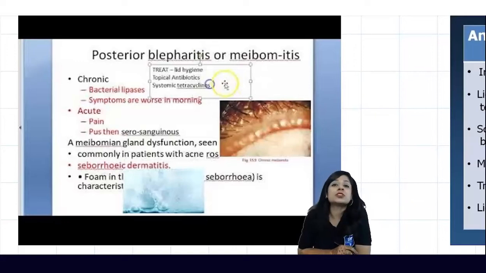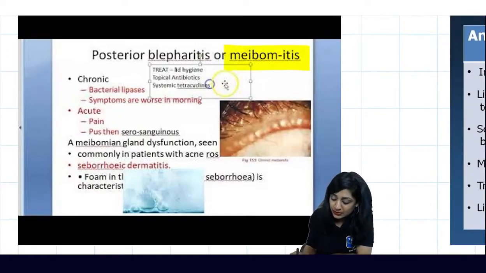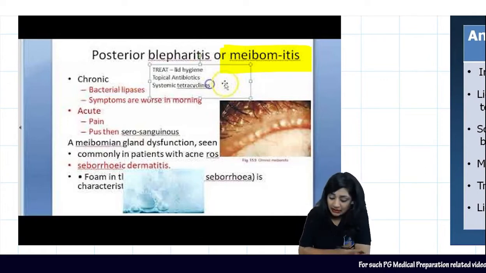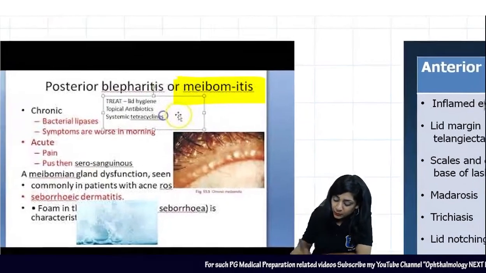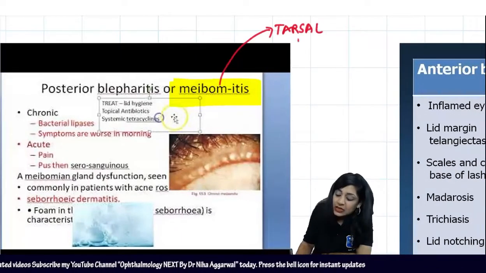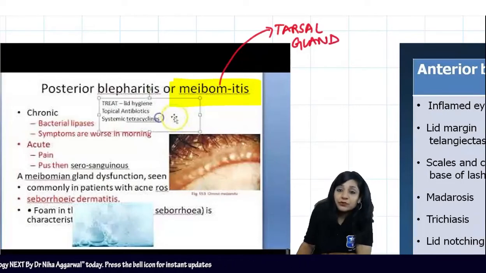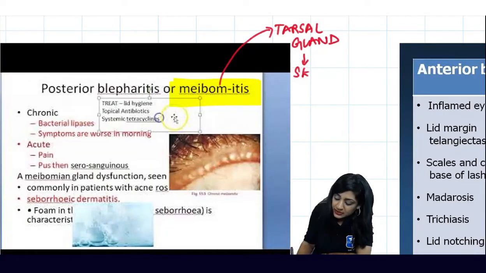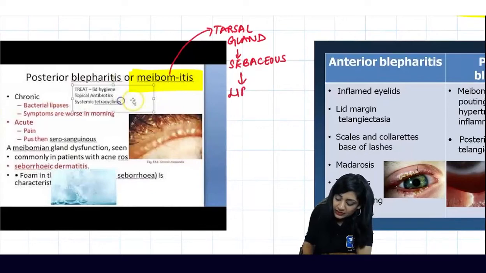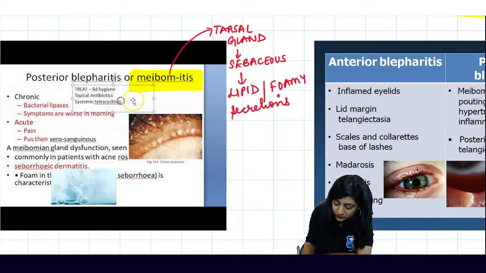Okay. Now, first of all, I will tell you about the posterior blepharitis. So basically, posterior blepharitis is the name given to the meibomitis itself. Meibomitis means we have the inflammation of meibomian gland. What is the other name of this meibomian gland? It is also called the tarsal gland. So whenever we have the inflammation, this is actually a sebaceous gland, and sebaceous gland will have the lipid secretion. So obviously that is why the lipid and the foamy secretions will be there.